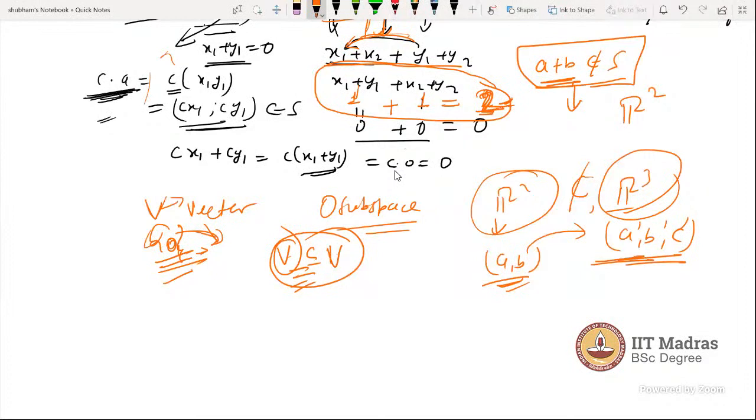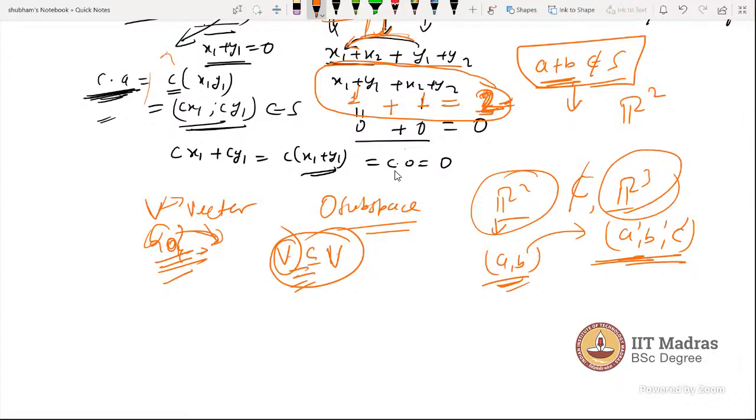For it to be a subset, its elements must be elements from R3. But here R2 is not a subset of R3, so there is no need to check these three conditions. Here R2 and R3 are disjoint, different. They don't have anything in common. Actually, there is no such term for this course. Sir, he meant disjoint. Yes, disjoint.